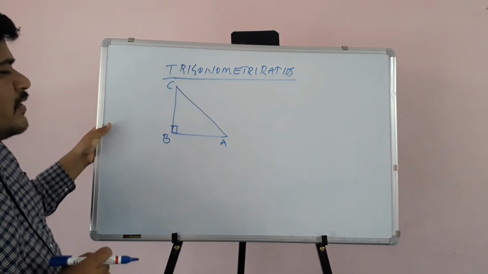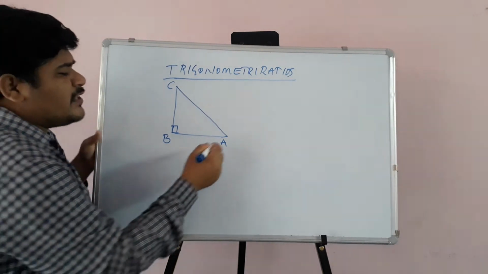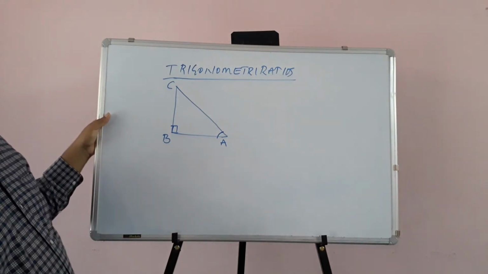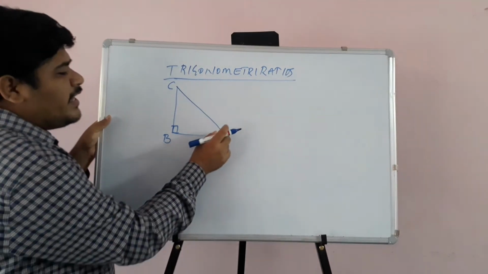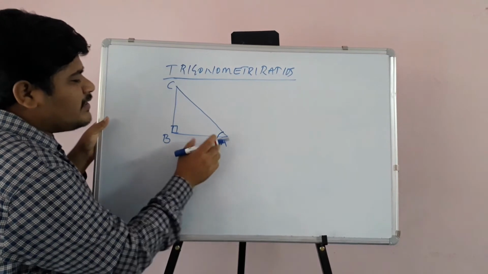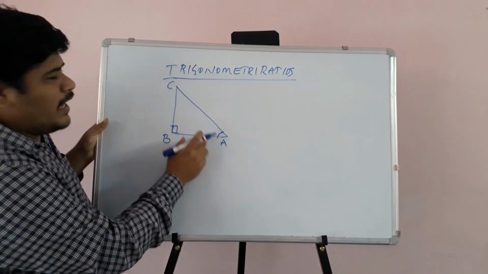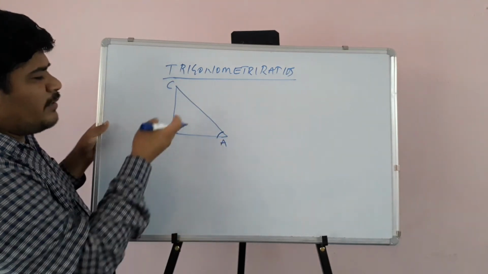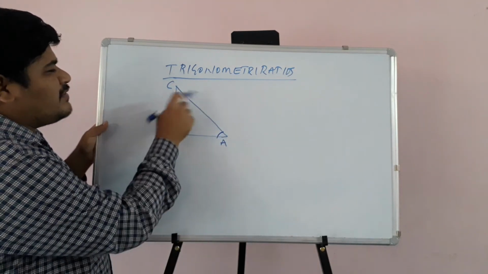Now with respect to angle A, I want to compare sides. Suppose A is here. To A, this BA is just beside it, no? And this BC is opposite to A. I am naming the sides AB, BC and CA.